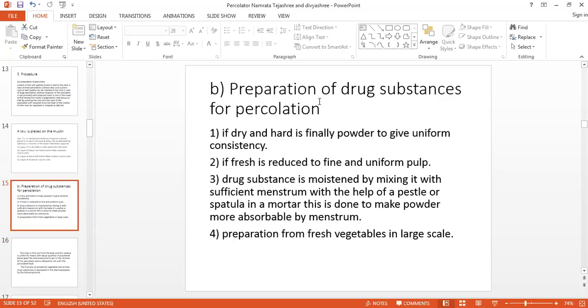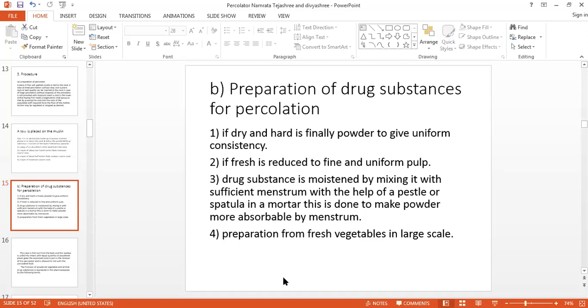We have seen the preparation of the percolator first. Now the preparation of the drug substance. If it is dry and hard, then make it a uniform consistency. If it is fresh, reduce it into pulp. Then that drug substance should be moistened with the proper quantity of menstruum when you are preparing the pulp.